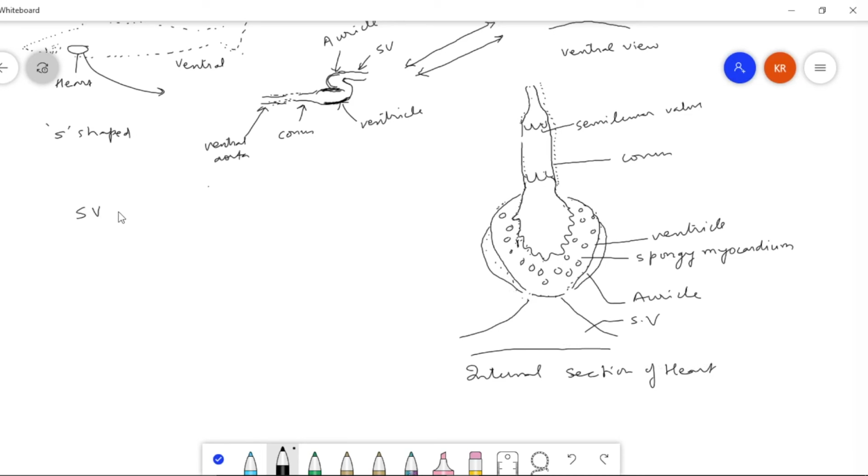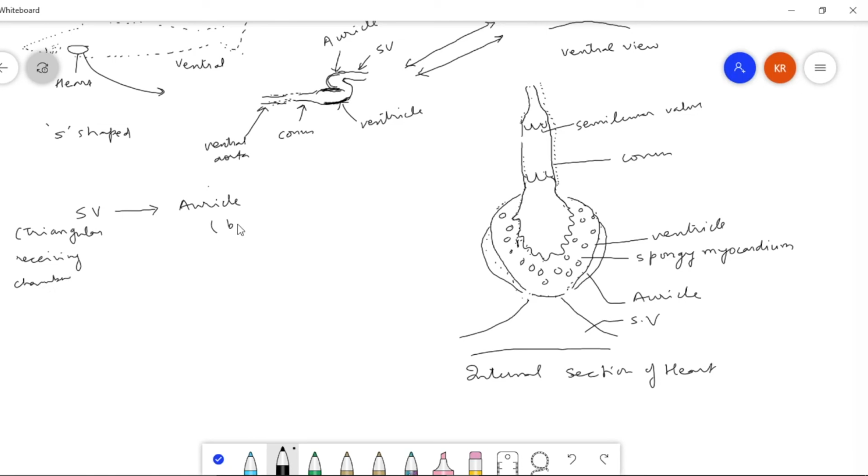From the sinus venosus, blood flows to the auricle.